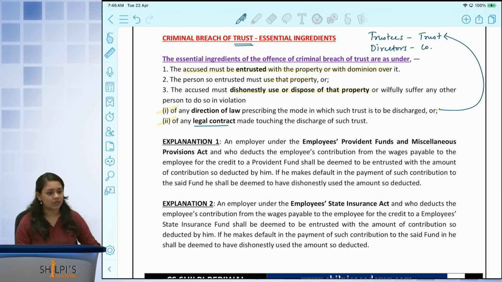But then that person does not do so and he makes a sale of my goods within that 2 weeks' time. So whether it is a legal obligation or a legal contract, if a person was entrusted with a property and he used that property, while using that property, he has disposed of that property in violation of any law or a legal contract.